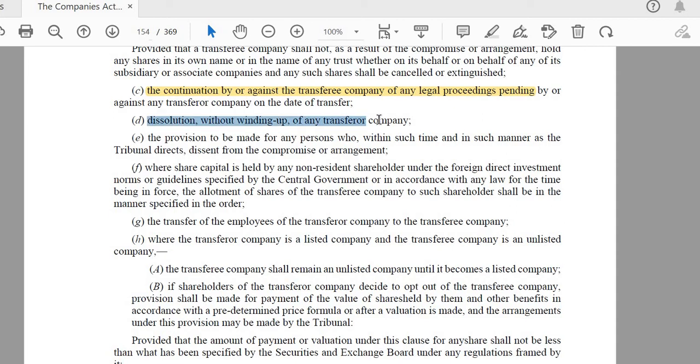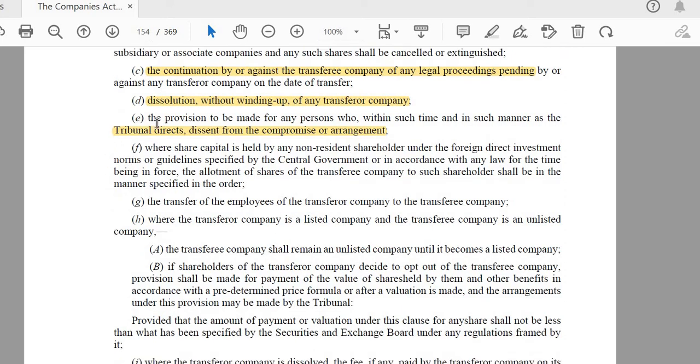Then dissolution, without winding up, of the transferor company. Once the transferor company is not existing, it means dissolution. Dissolution means ending of the company; the company is coming to an end. Dissolution can be done by winding up and by other means like merger, amalgamation and similar means. So here it is dissolution without winding up. Now, provision is to be made for any person whom the tribunal directs who dissents from the compromise or arrangement. Dissenting shareholders may also be covered under this provision.